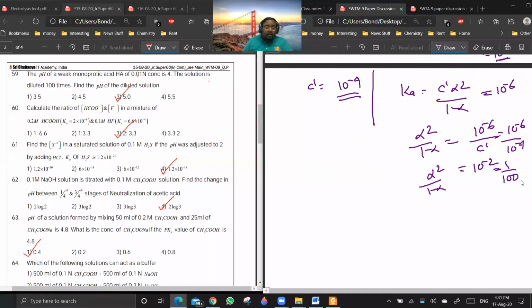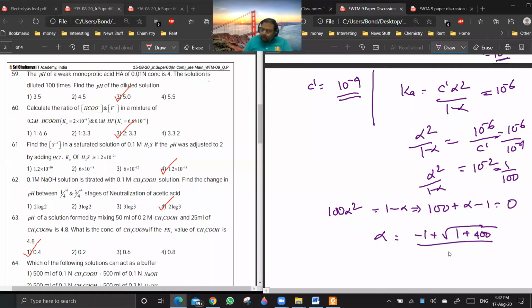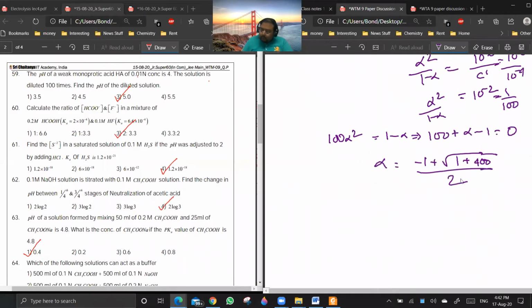Are you getting my point? Yes or no? So in that case, the approximation won't be valid. So it is better to solve the quadratic equation. 100 alpha square will be equal to 1 minus alpha, or 100 alpha square plus alpha minus 1 is equal to 0. So alpha will be equal to minus 1 plus under root of 1 plus 400 by 200.